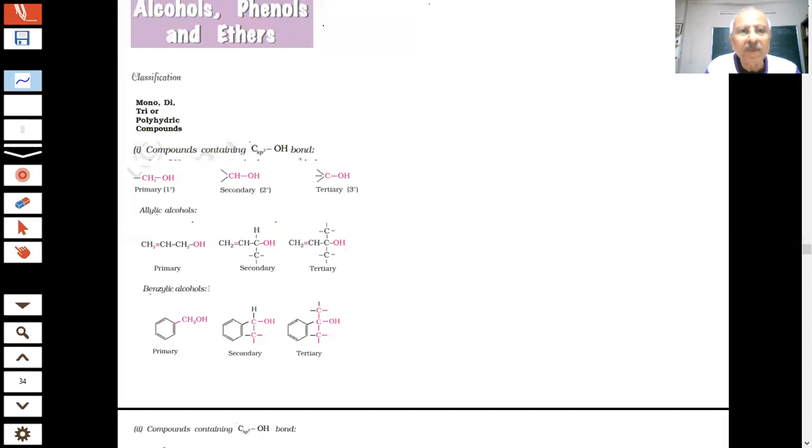So when I say alcohols, students, you are saying, sir, alcohols I am talking of. And the functional group, you already know. What is that? OH group. This is our functional group in the alcohols. Oxygen, if I see, there is a lone pair of electrons on the oxygen.